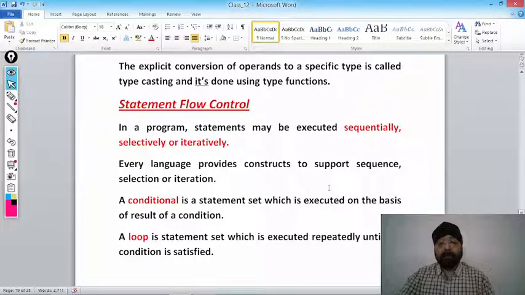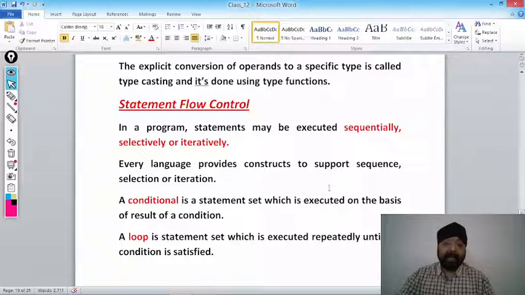Means किसी भी प्रोग्राम के statements या तो sequentially execute हो सकते हैं या फिर particular you can select either this statement or the other statement, means selectively, या फिर बार बार repeatedly, iteratively execute हो सकते हैं. तो in a program statements may be executed sequentially, selectively or iteratively. Every language provides constructs to support sequence, selection and iteration.